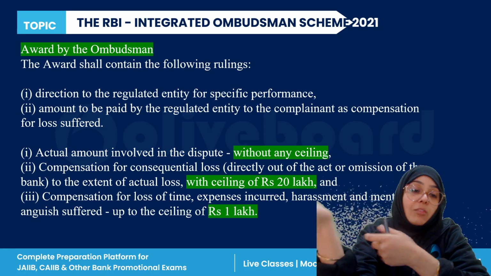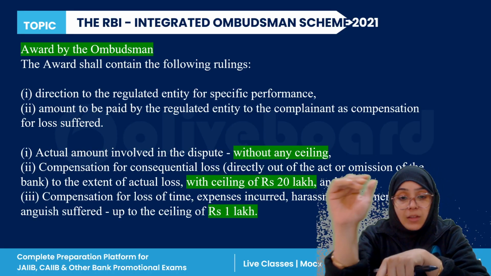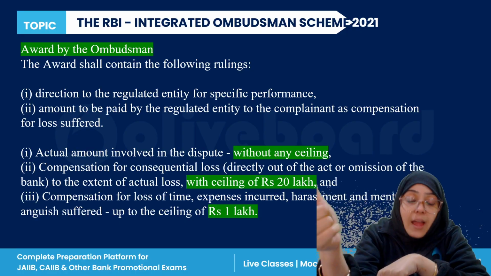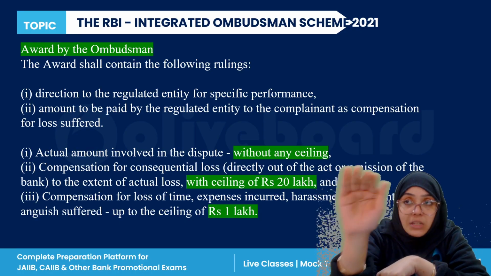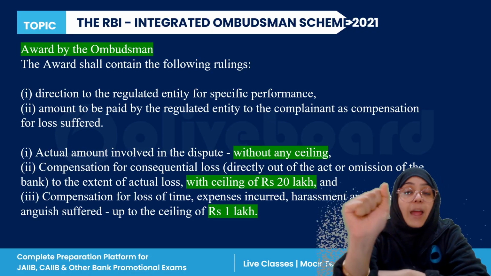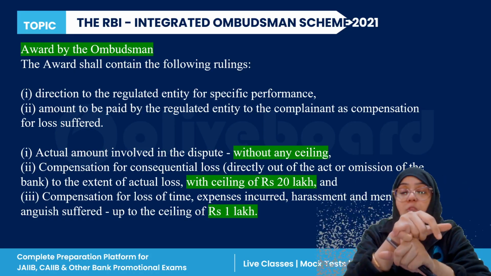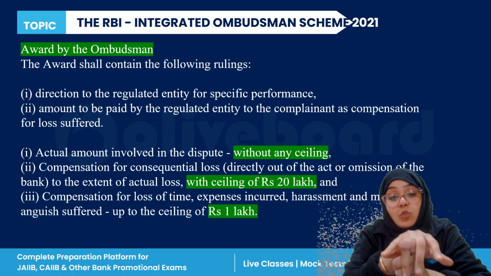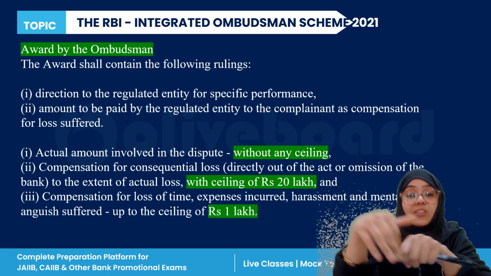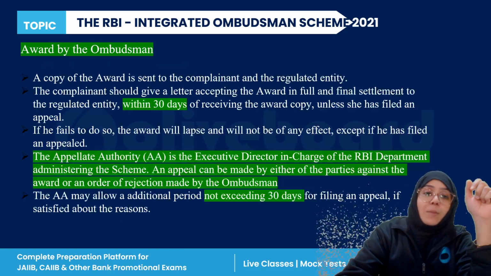Now, what can this involve? First of all, the actual amount which is involved in the dispute. Second, there is a limit. Compensation for the consequential loss, direct or indirect, can be provided to the aggrieved person, but with a limit of 20 lakhs. Or the compensation for the loss of time can be up to the ceiling of rupees 1 lakh, right? So this is the award. First, the actual amount without any ceiling. Second, if there is a consequential loss, it is given up to a maximum of 20 lakh. And sometimes there is a loss of time, up to the ceiling of rupees 1 lakh. These are the awards by the ombudsman, right?